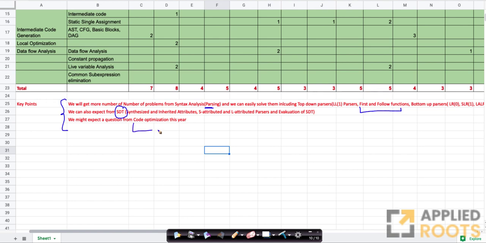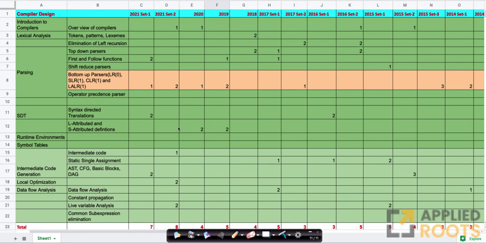The same goes for code optimization and data flow analysis, which got added only last year. They might give enough importance to them in the years to come. All these concepts have been covered with lots of examples and practice problems in our course videos. We're also doing interactive problem solving sessions nowadays. You'll see that most of the questions from compiler design are easy if you're careful and follow the steps religiously. Except for how you construct some of these parsers, everything else is more or less straightforward.